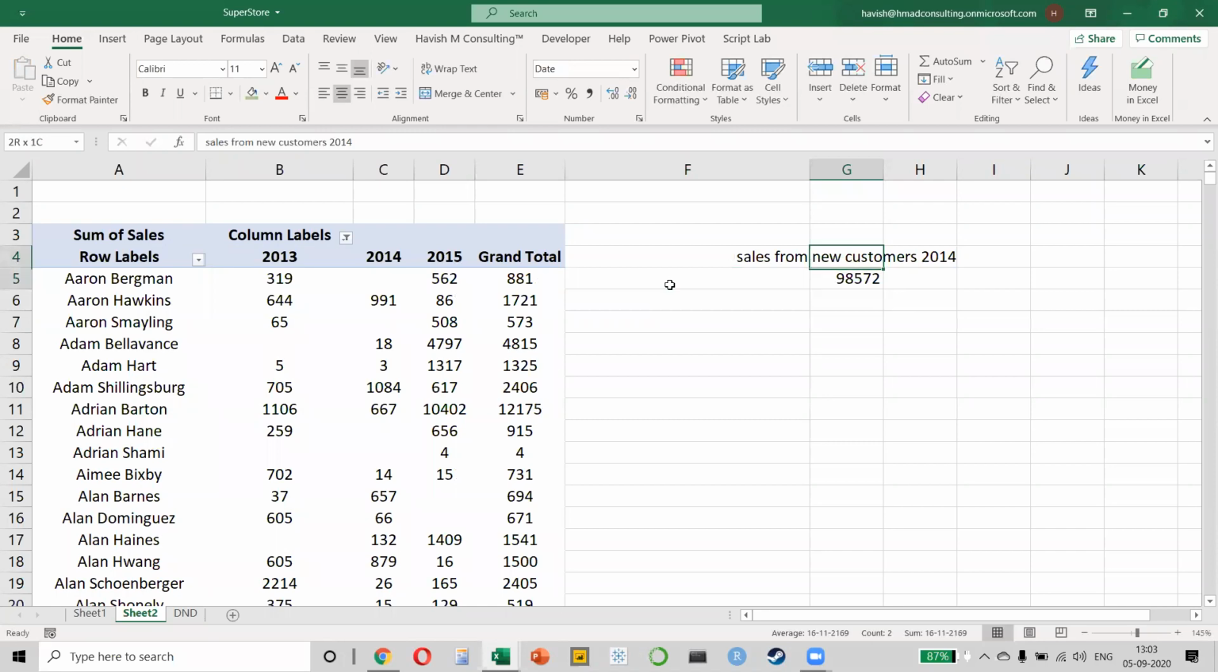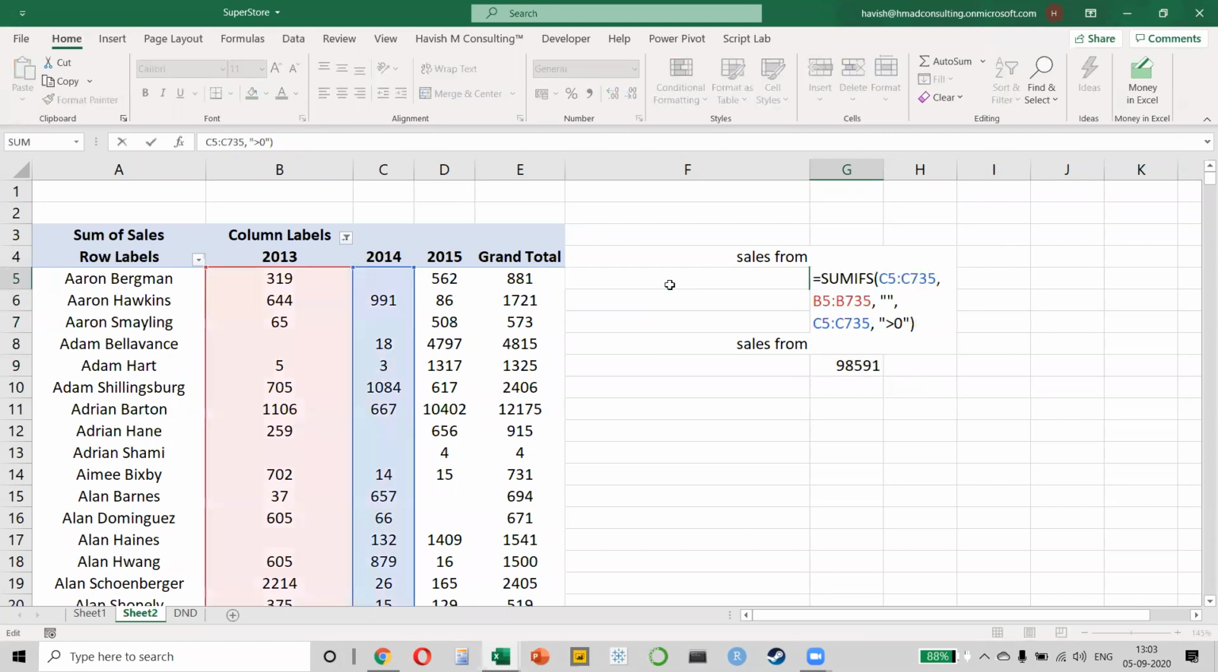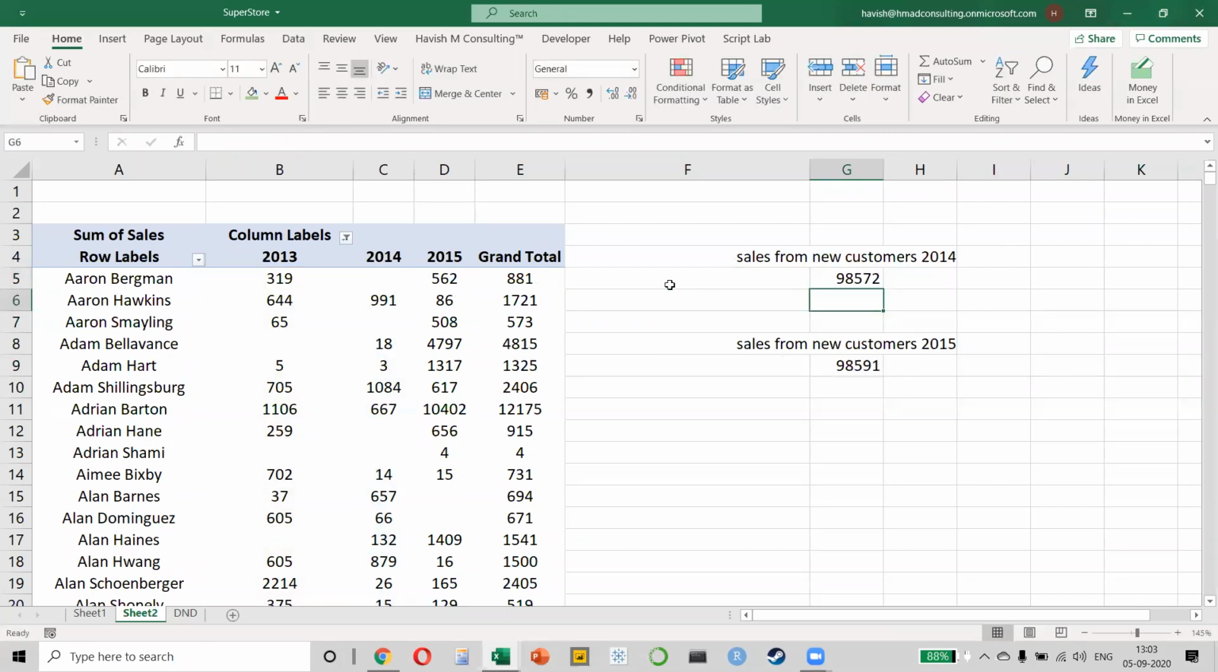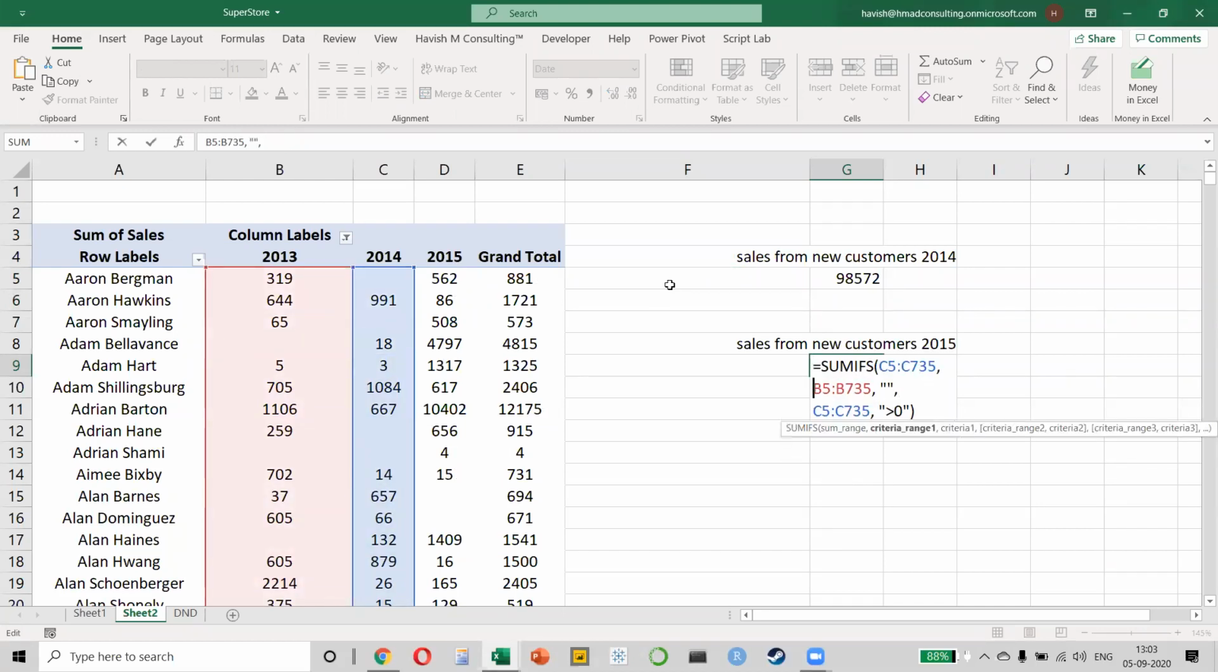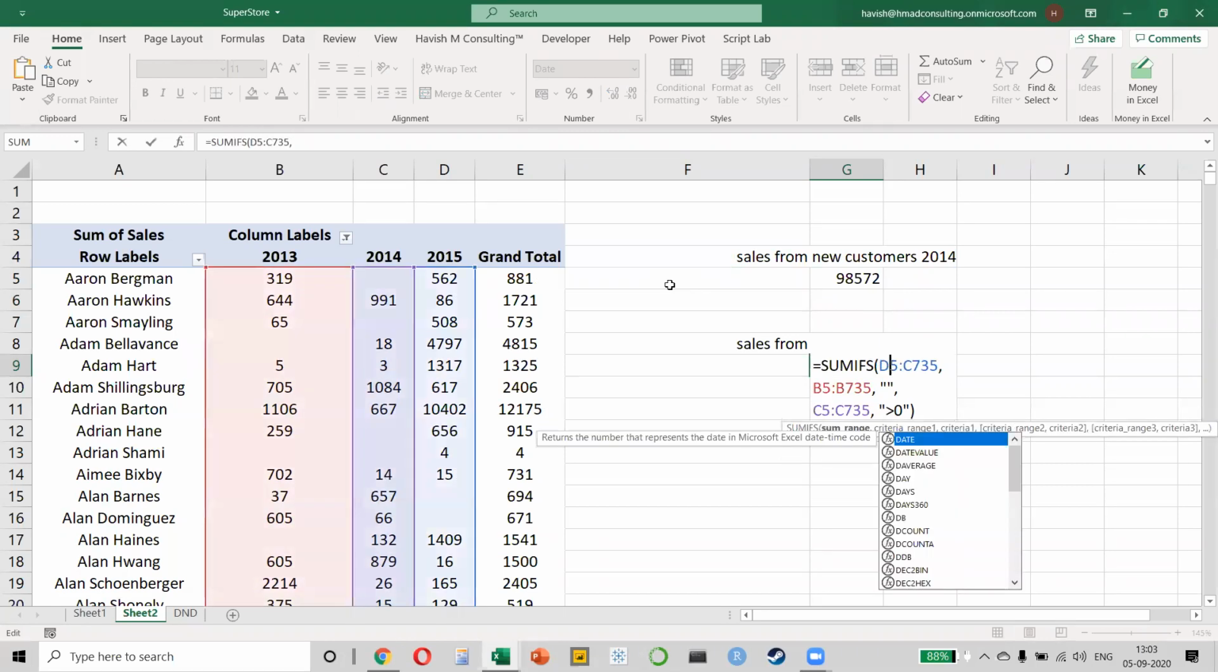2014. Below this, I want to find out sales from new customers in 2015, okay? So we can just copy this entire formula and there will be a small change. What will be the change? This time I will say, the sum will come from column D, correct? Which is 2015. But there are 3 conditions.